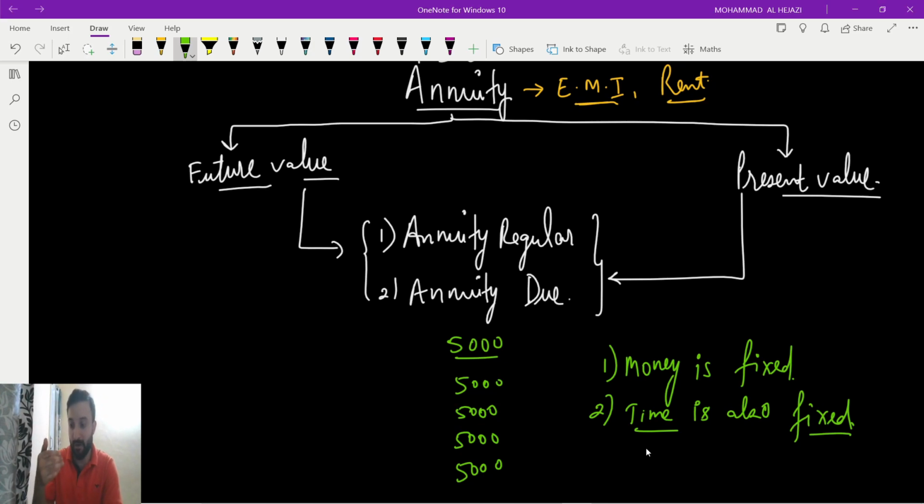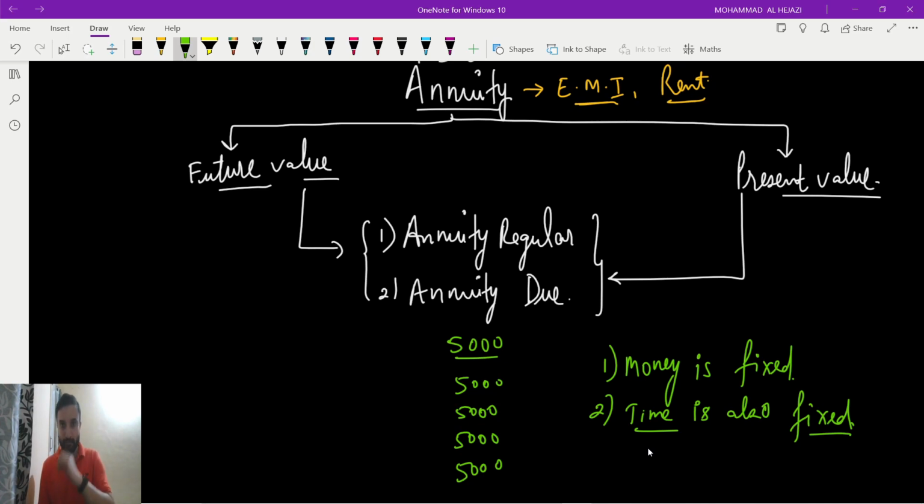You have made a sequence of 5,000, 5,000, 5,000. Sequence of periodic payments means the 8th of every month, the 8th of every month, over a regular time. Over a regular time means suppose you took it for 6 months, so you are paying 5,000 on the 8th of every month till 6 months, or till 9 months, or till 12 months.